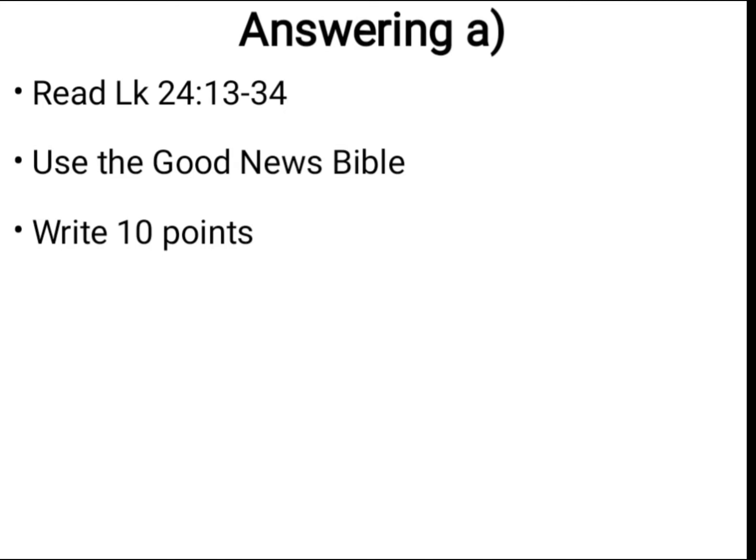I trust you'll be using the Good News Bible because this one has clear and simple English. In your answering, you need to write 10 points because each point carries half a mark, and the number of marks given is 5. So you multiply that by 2, which is 10. So you need to write 10 points, distinction students.